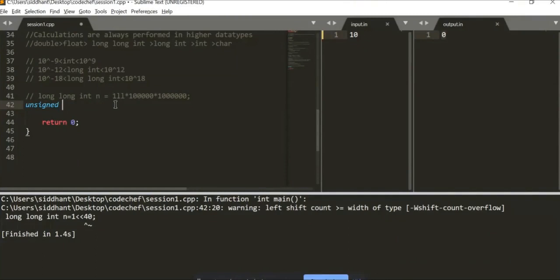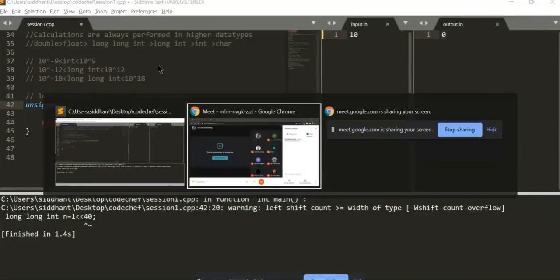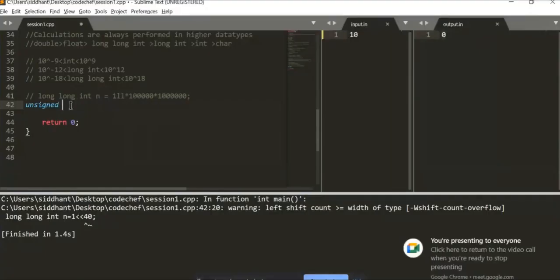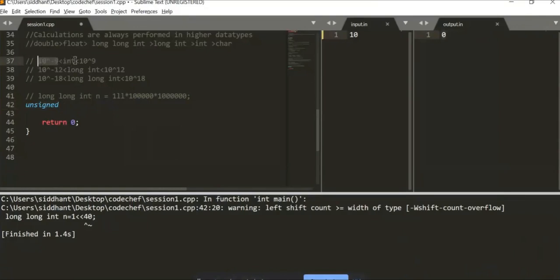Whenever we add that, our primitive data type is modified. Like when we add unsigned, you know that integer contains values from minus 10 raised to 9 to 10 raised to 9. But when we add unsigned, this thing gets removed and we get integers only in positive values.